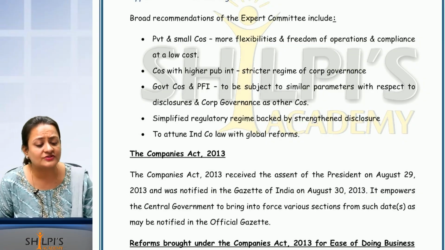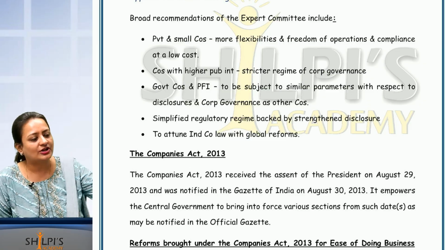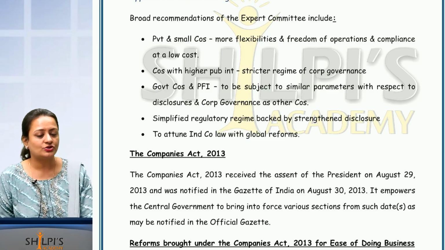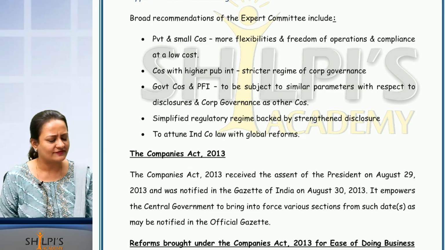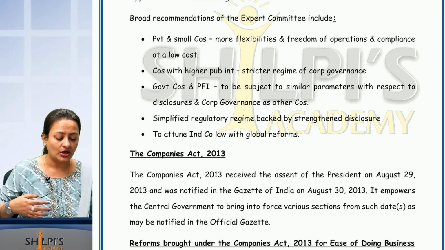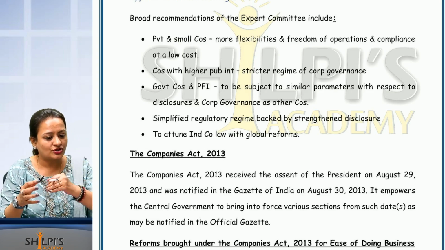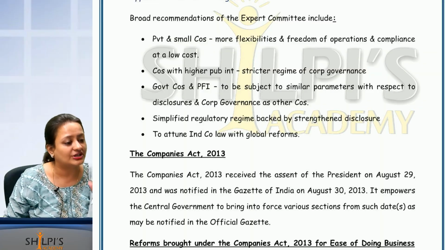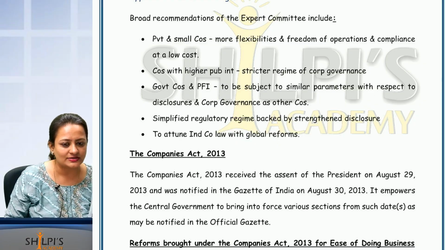So companies which have more public interest. What do you mean by more public interest? Public shareholders are holding shares in that company. That company should have a more strict regime of corporate governance. Why more strict? Because if the public is holding shares, then the government should make sure that the company is doing proper compliances so that the public cannot be cheated. Are you able to understand this part?